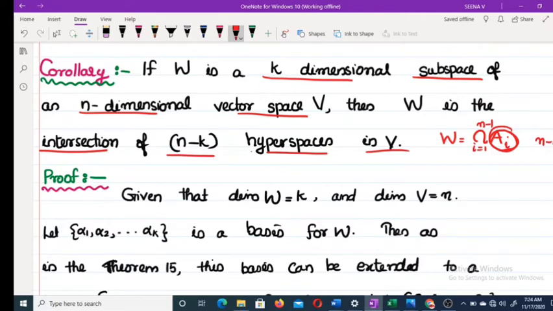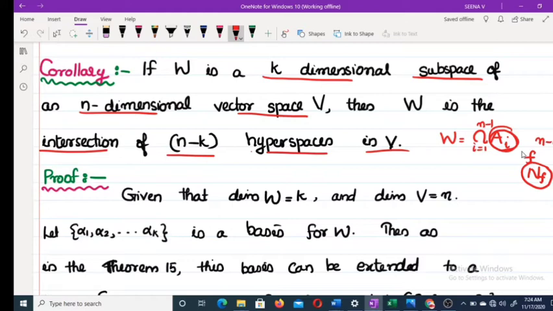For proving this, we have to consider spaces having dimension n minus 1. We have already proved that if f is any linear functional, then the null space of f is a hyperspace in V. The null space of f has dimension n minus 1.